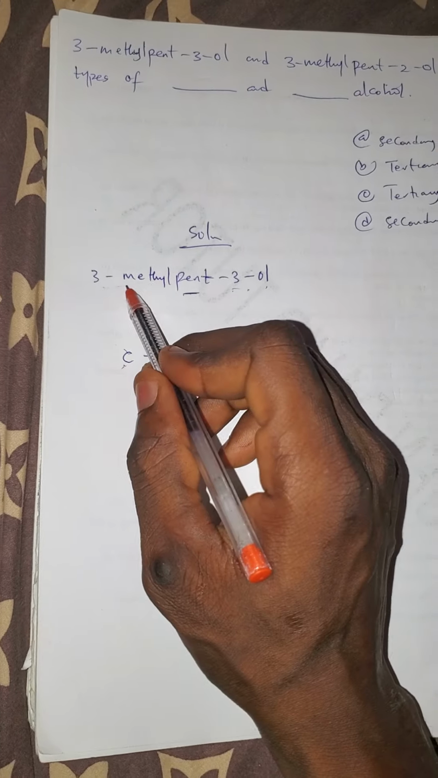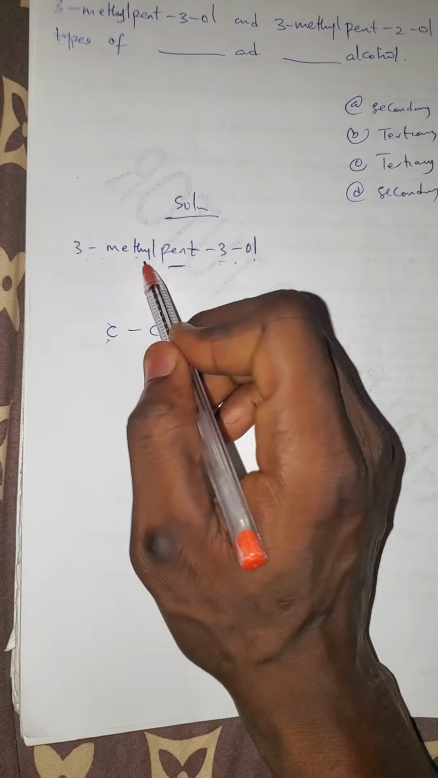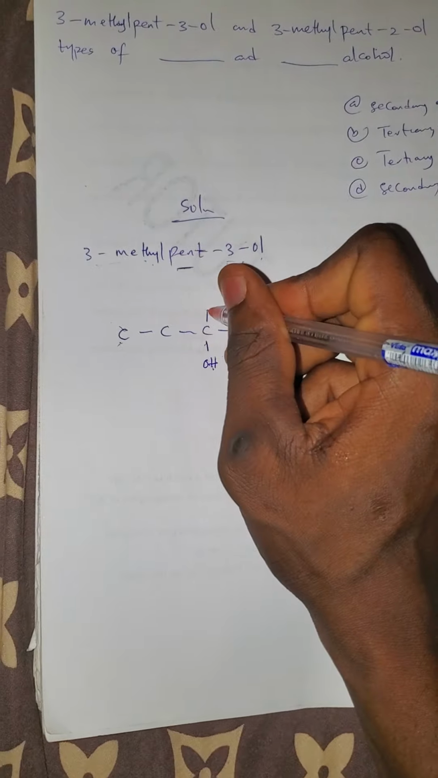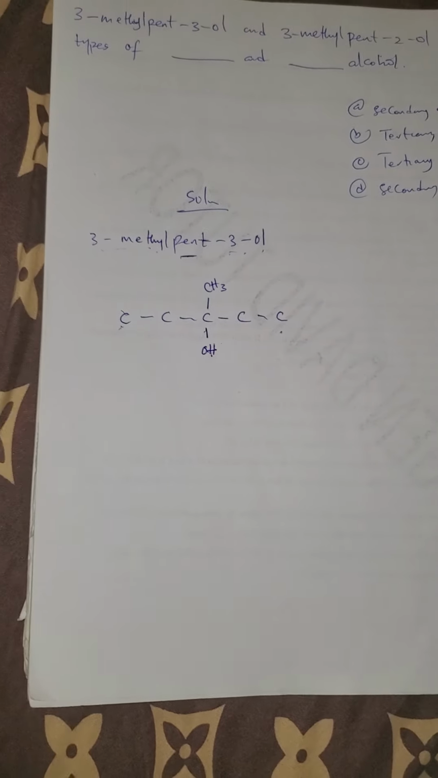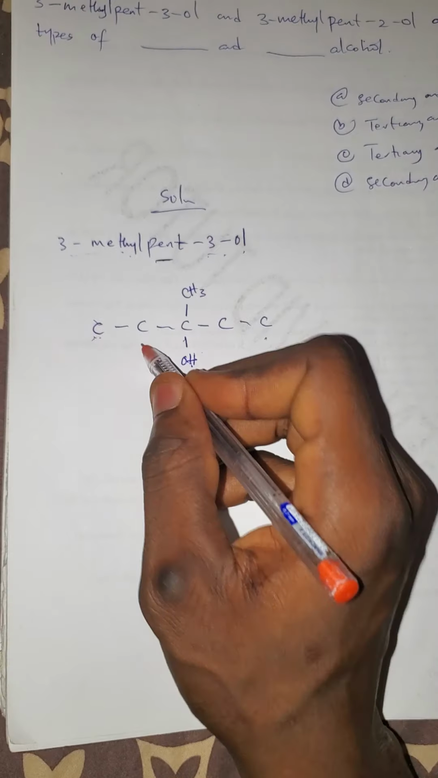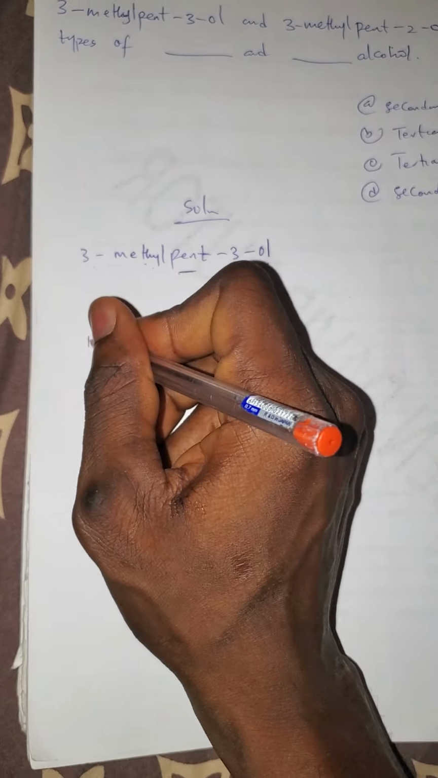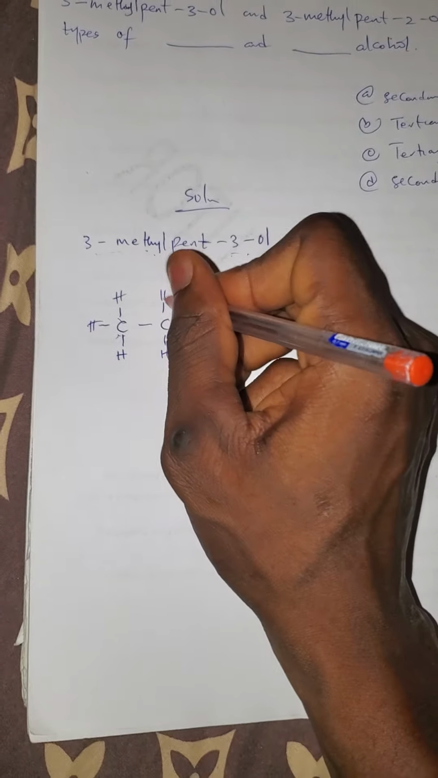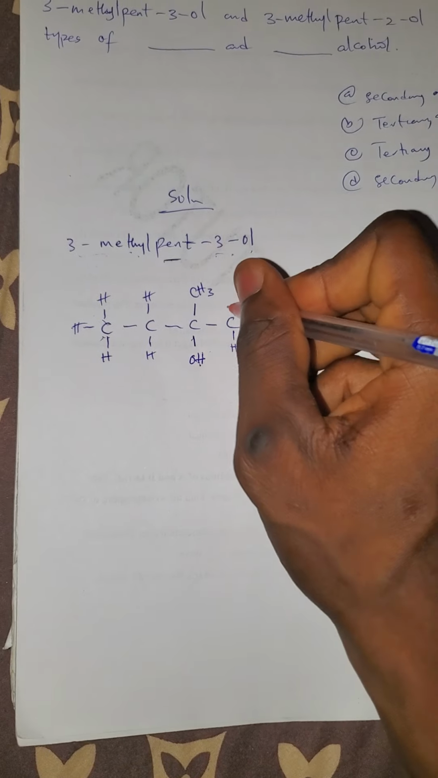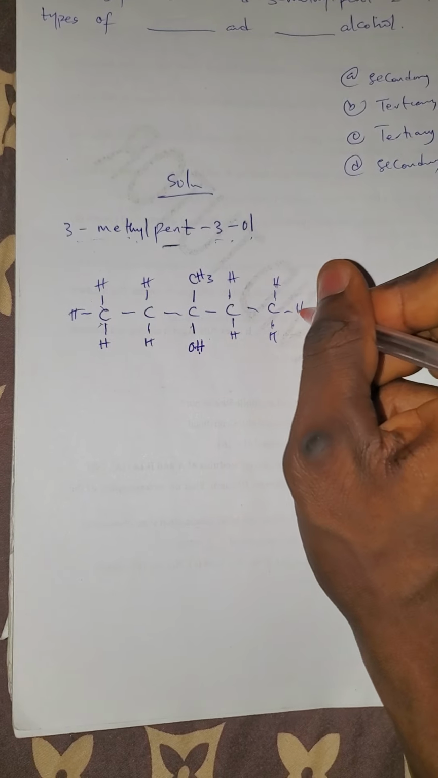Then what's the ligand? The ligand is methyl, and don't forget methyl is CH3. And they also said 3-methyl, so that means the methyl is also at carbon 3. So can you see? Now, if I should complete this, don't forget, each carbon must be tetrahedral, that is, must have 4 bonds. So I will have to complete the remaining bonds with hydrogen.